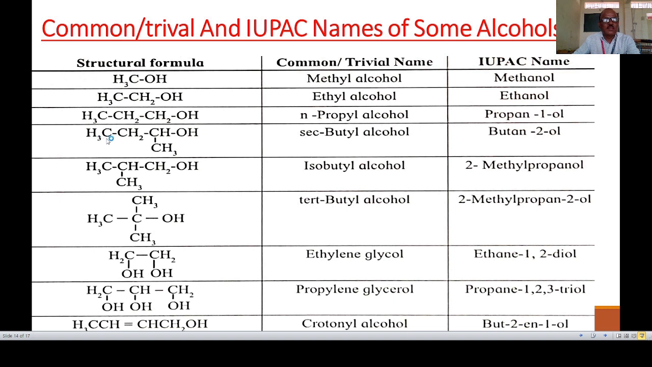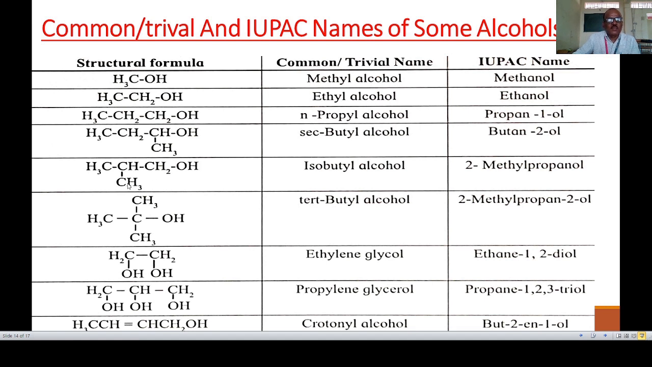Next example, CH3CH2CH(OH)CH3. This OH group is attached to a secondary carbon atom, with a total of 4 carbons, therefore it is sec-butyl alcohol. In the IUPAC system, the OH group comes at carbon number 2, because the carbons are numbered 1, 2, 3 and 4. So the IUPAC name is butan-2-ol. Next example, CH3CH, here the branch chain is CH3, then CH2OH.